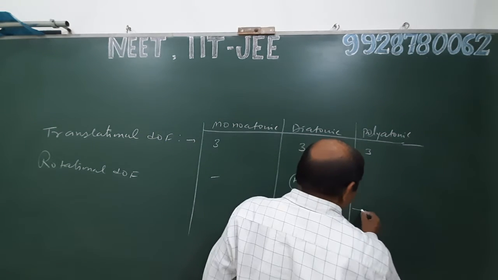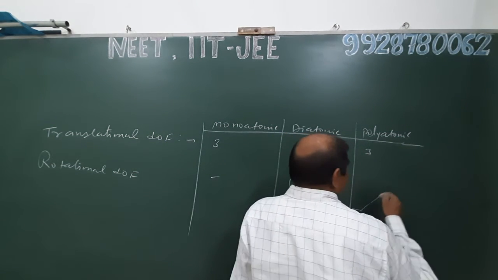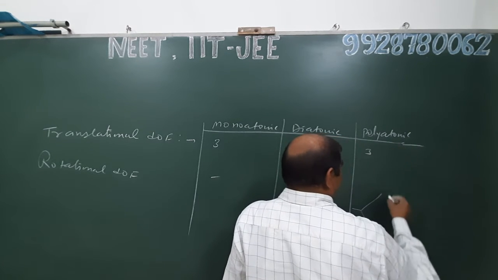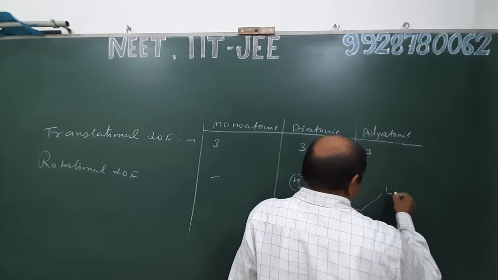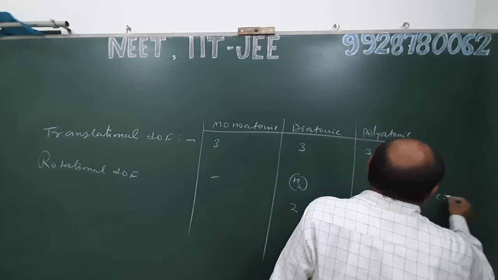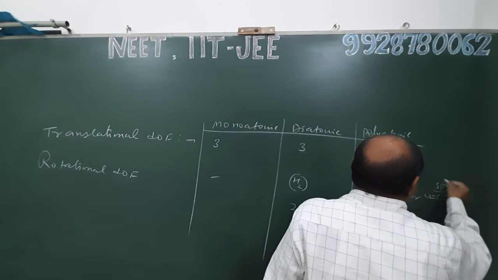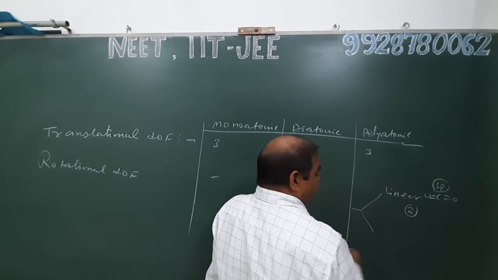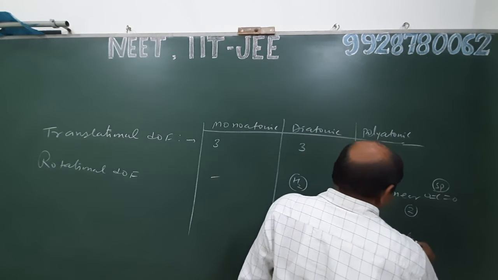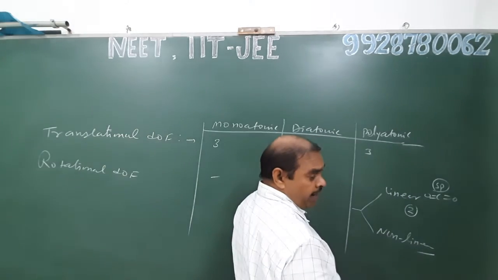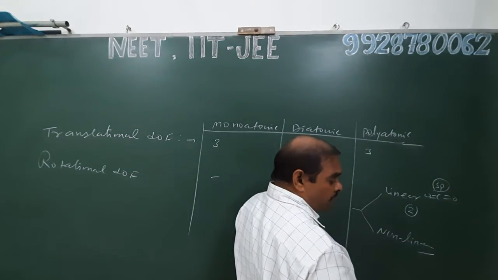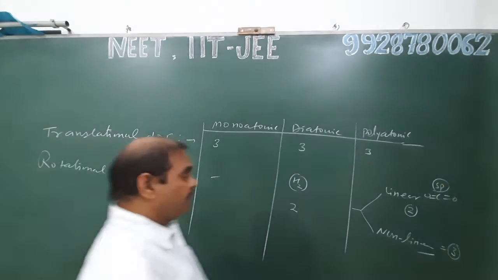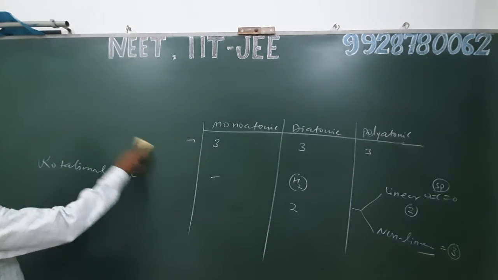And in case of polyatomic molecules, the rotational degree of freedom may be 2 or 3. In a polyatomic molecule, the structure may be linear, like CO2. CO2 is also linear due to sp hybridization, and a linear molecule possesses 2 rotational degrees of freedom. And in case of non-linear molecules, where all atoms do not lie along one axis, the rotational degrees of freedom are 3. Now we discuss vibrational degree of freedom.